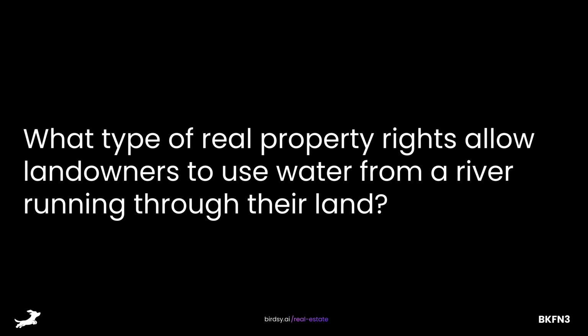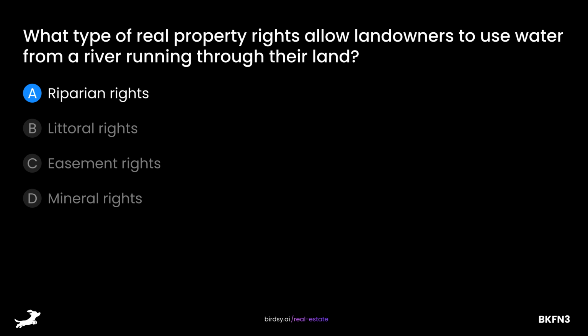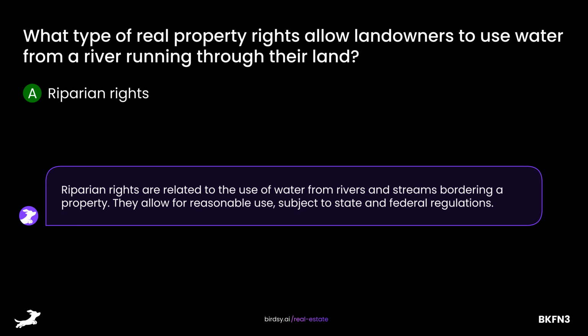What type of real property rights allow landowners to use water from a river running through their land? Is it A. Riparian rights, B. Littoral rights, C. Easement rights, or D. Mineral rights? The answer is A. Riparian rights. Riparian rights are related to the use of water from rivers and streams bordering a property. They allow for reasonable use, subject to state and federal regulations.